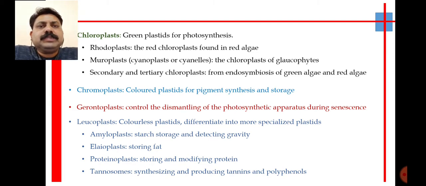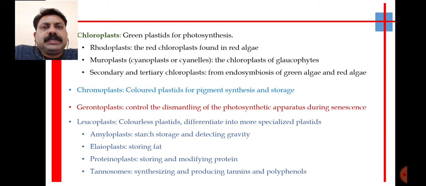Gerontoplasts: these plastids, including the pigment, have a role in an important process in plants, and that process is called senescence. Now senescence is early death or death after maturity. In some plant species, when the leaves are not required by the plant during the autumn, the leaves fall down, or sometimes after aging the leaves fall down, and that process is called senescence. The gerontoplasts are responsible for the process of photosynthetic apparatus during the senescence.